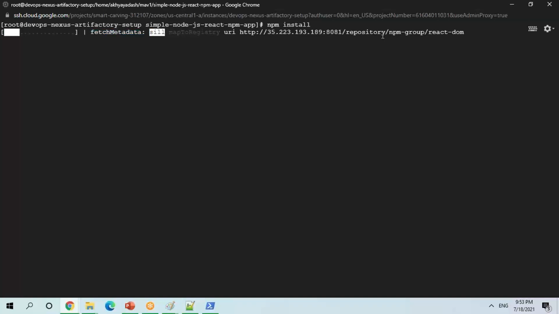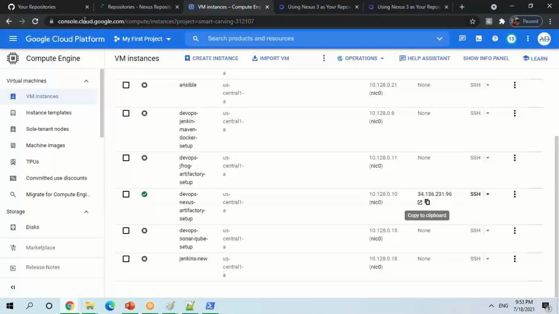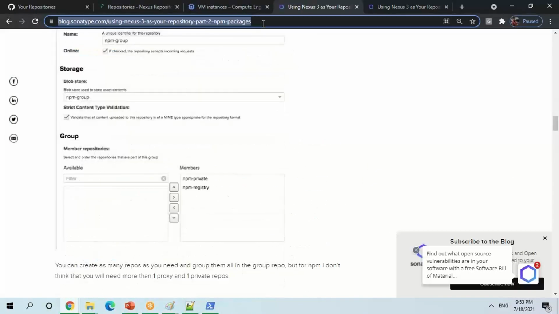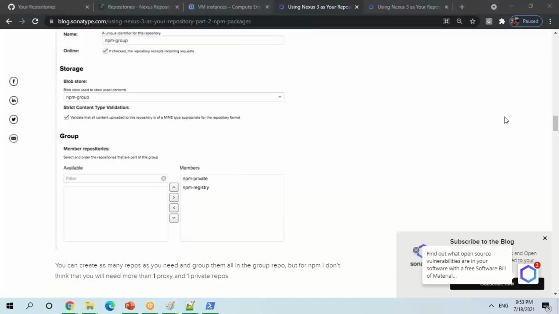If you go here, let me go to this repo, the npm group. This setup is very specific to npm. You guys can just have a look into it.